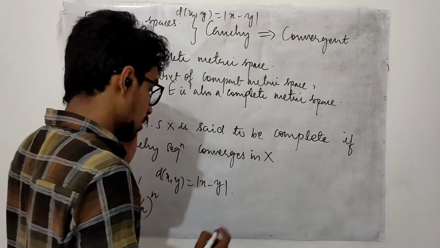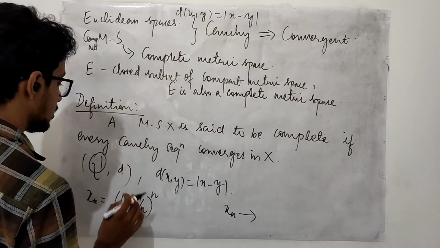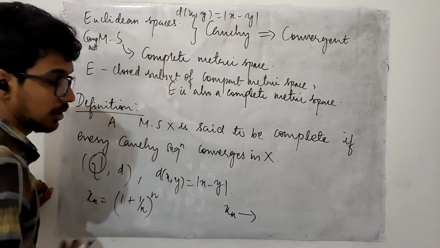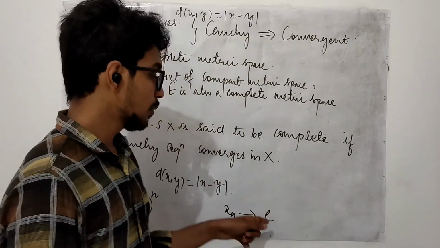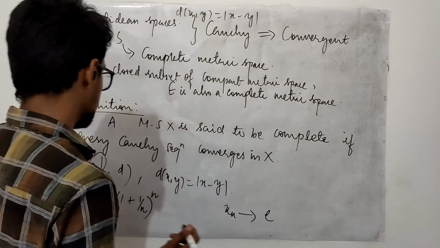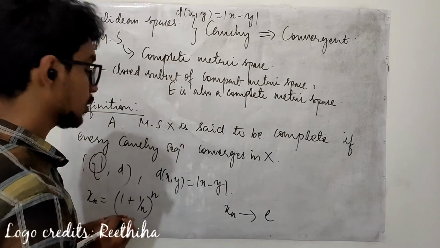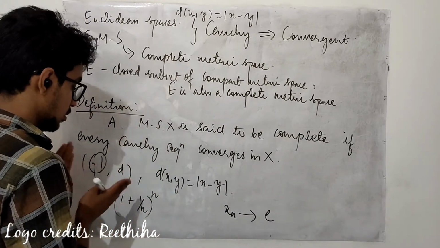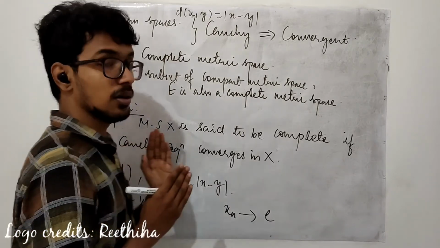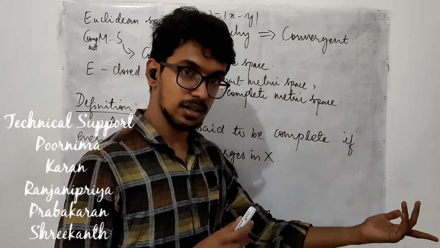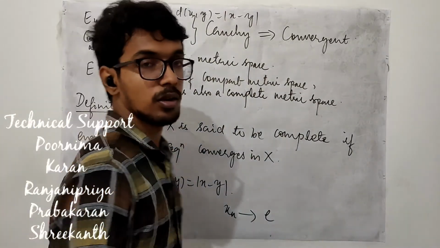Of course, this is convergent when you treat it as a sequence in the set of real numbers, and it converges to the quantity e, which is an irrational number, not present in the set of rational numbers. So this is one example of a Cauchy sequence in the set of rational numbers, which is convergent in the set of real numbers, but not in the set of rational numbers.